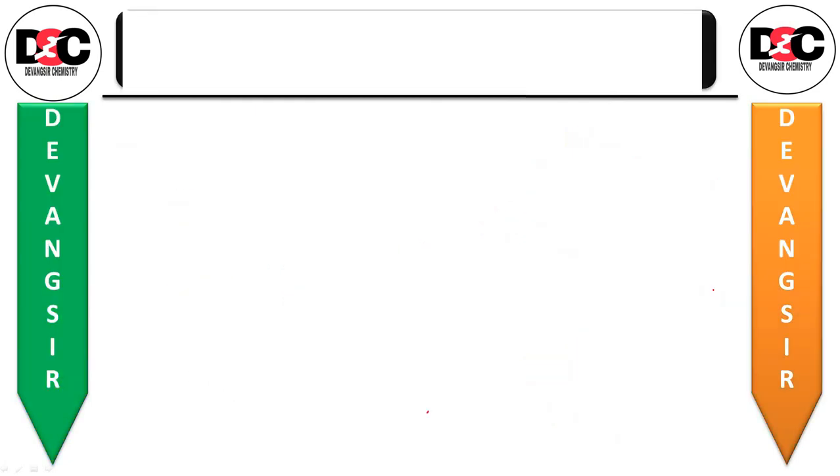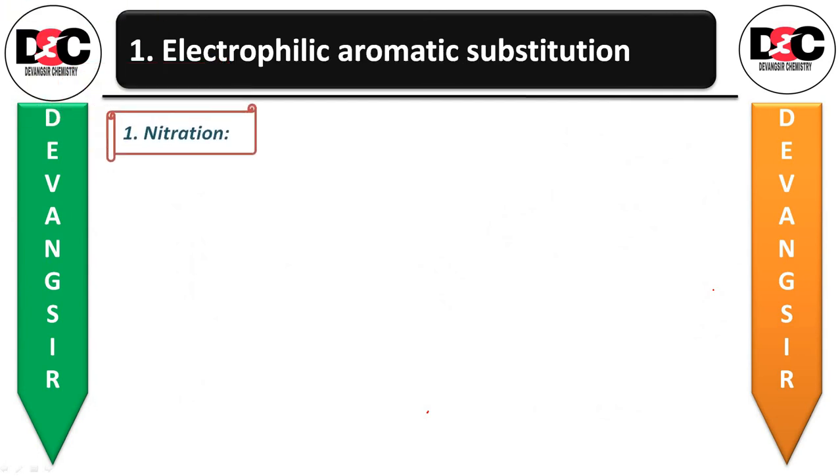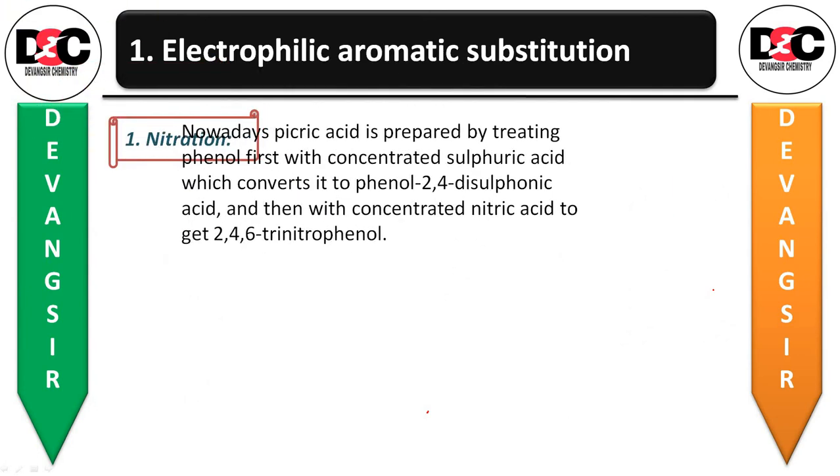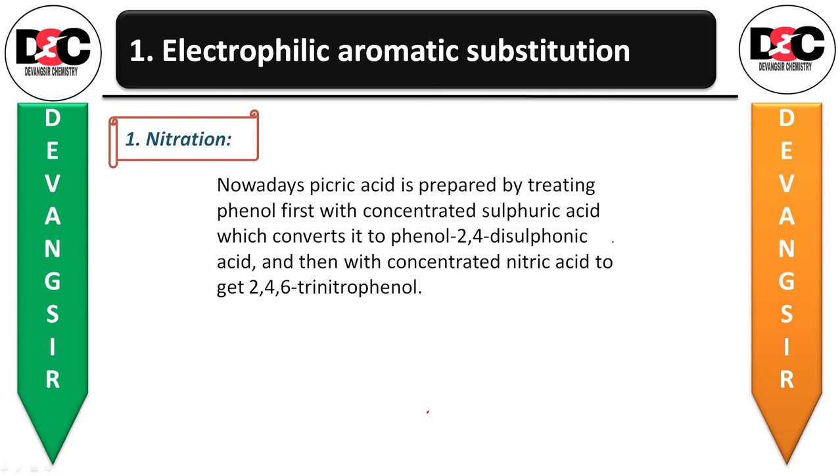Nowadays, picric acid is prepared by treating phenol first with concentrated sulfuric acid. Let us see that. First, we take the phenol, that is OH on the benzene ring.